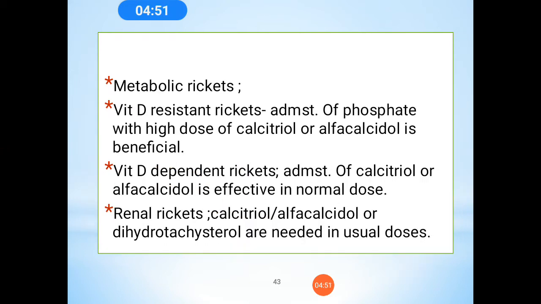In metabolic rickets, or vitamin D resistant rickets, administration of phosphate with a high dose of calcitriol or alpha calcidiol is beneficial. For vitamin D dependent rickets, calcitriol or alpha calcidiol is effective in normal dose. For renal rickets, calcitriol, alpha calcidiol or dihydrotachysterol is needed in the usual dose.